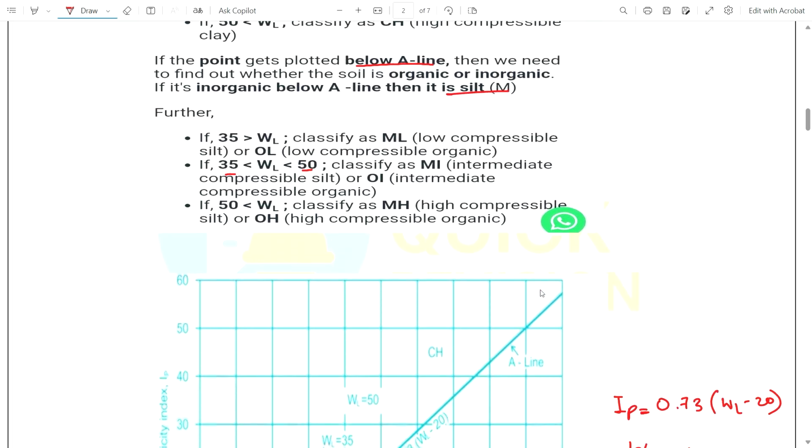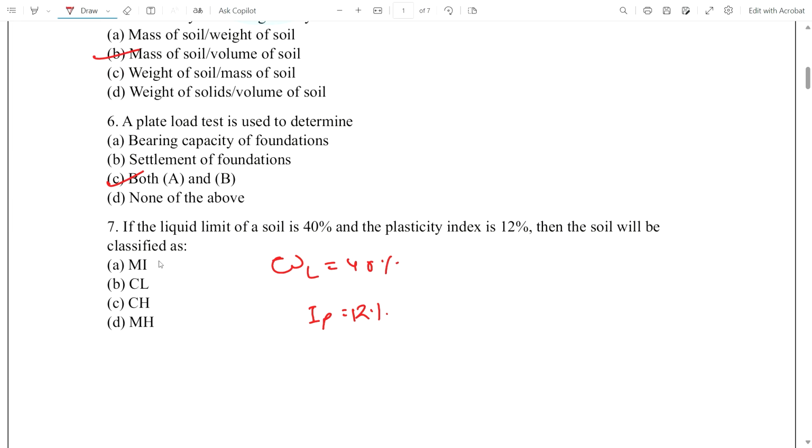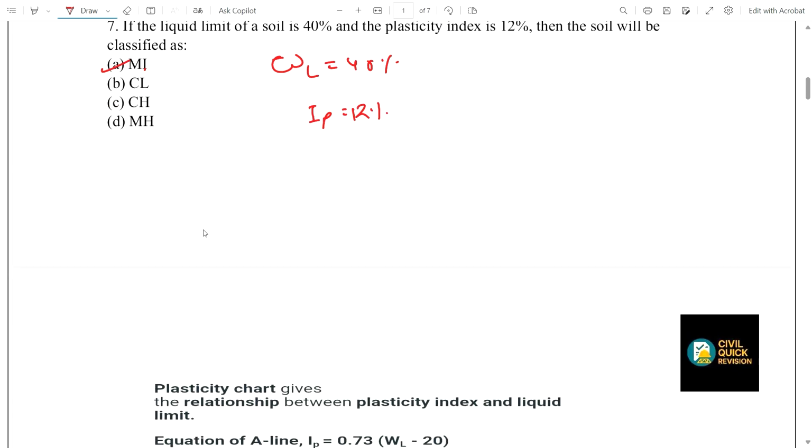That's why our soil is intermediate or medium compressible silt. We can classify this soil as medium compressible silt. Okay, so option A is the correct answer.